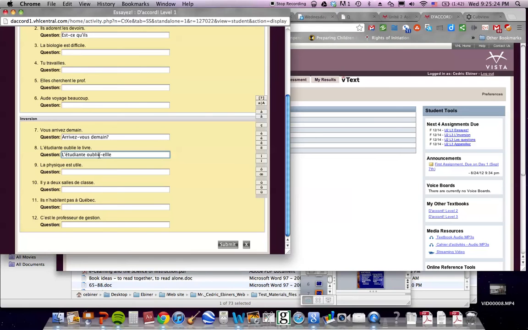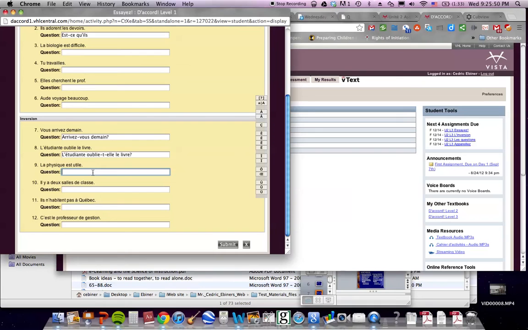However, you remember that when you have a verb that ends in E and a pronoun that follows that starts with a vowel, then you hyphenate that with a T to sound better. Okay, l'étudiante oublie-t-elle? That would be the way to go. And then you finish your question with le livre, just like this. Okay, question mark.